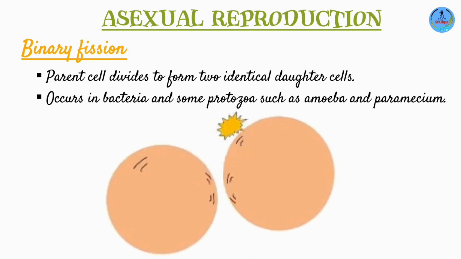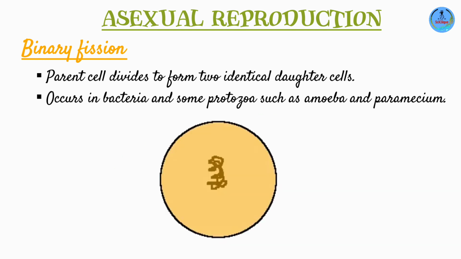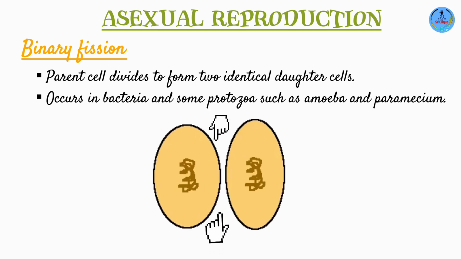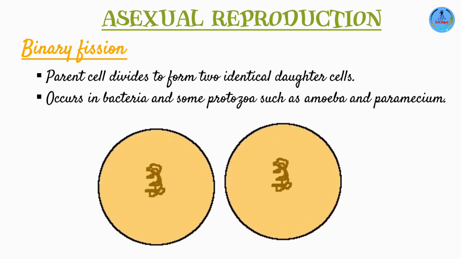So, binary fission involves the following steps. In step 1, you're going to have the nucleus dividing into two. Once this happens, the cell membrane then starts to constrict. It continues to constrict until it cuts the parent cell into two parts. These are then going to form the daughter cells. Now, one thing about binary fission is that it's very, very fast.